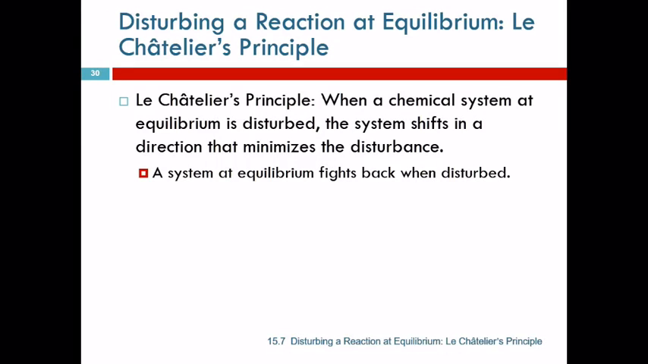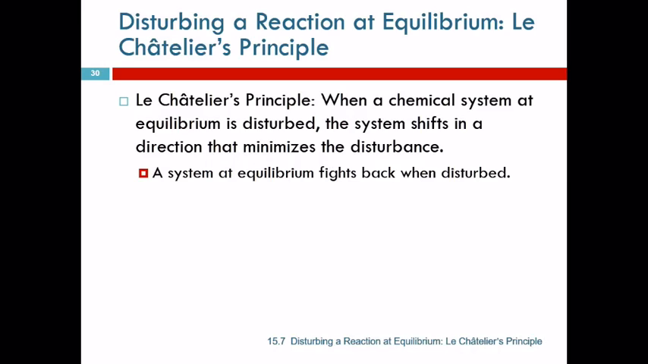What happens when we disturb an equilibrium? We rock the boat. Everything's settled down, and then we mess it up. Le Chatelier's principle says that when a chemical system at equilibrium is disturbed, the system shifts in a direction that minimizes the disturbance. Basically, we can say that a system at equilibrium fights back when disturbed.